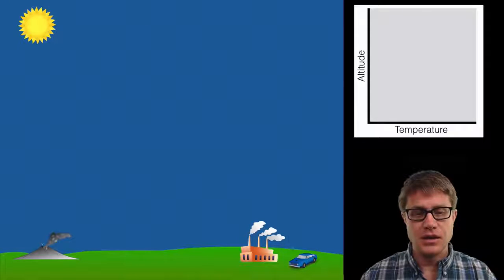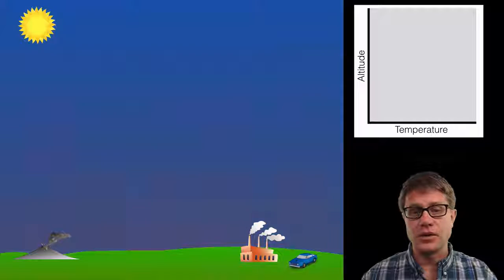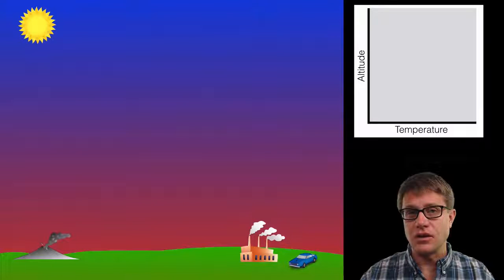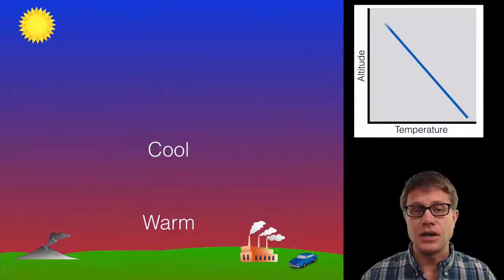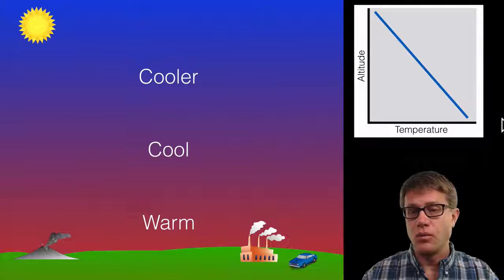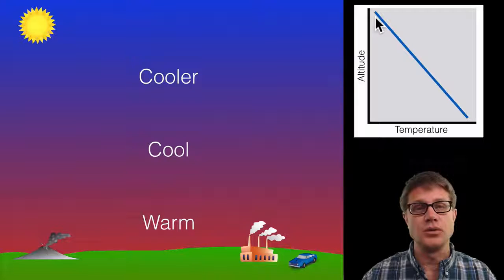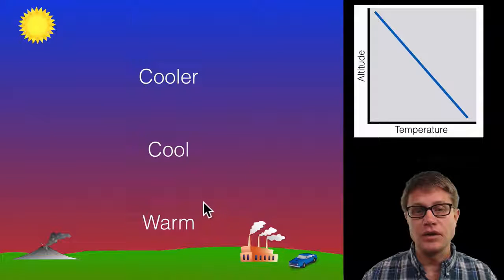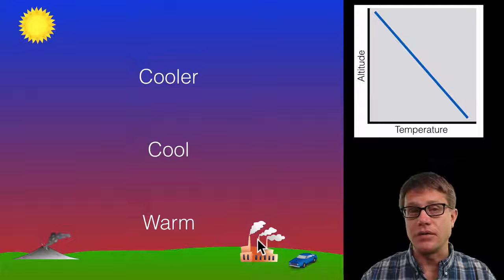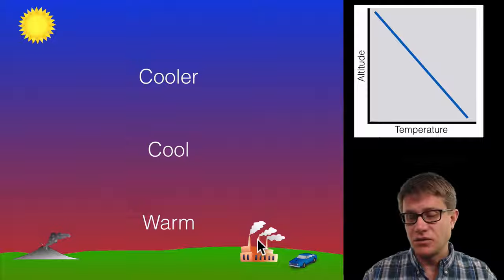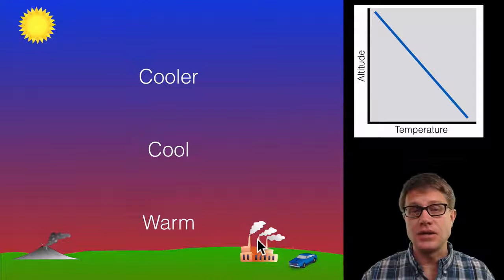And so in this environment, the sun is heating the Earth. And so we're going to have the air near the Earth warmer. If we look at that gradient, it's going to go from warm at low altitude to cooler air as we move up. And this gradient is going to move a lot of those pollutants up and then away from that city or wherever they're produced.